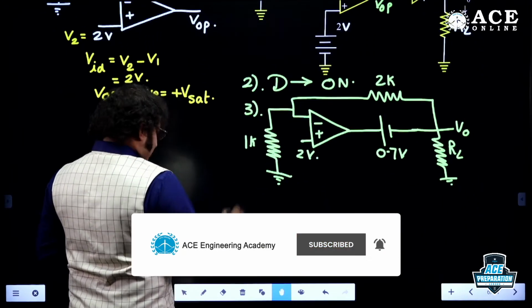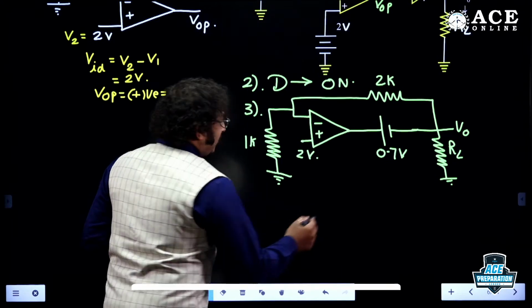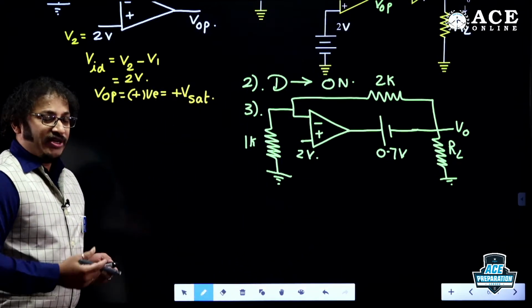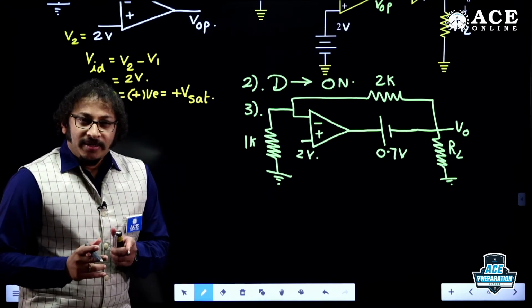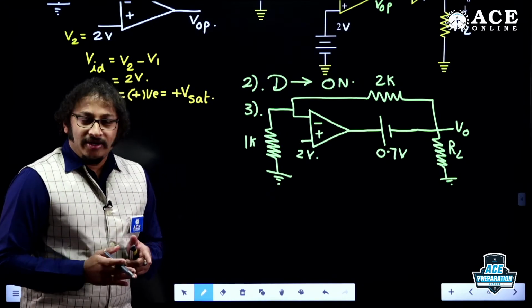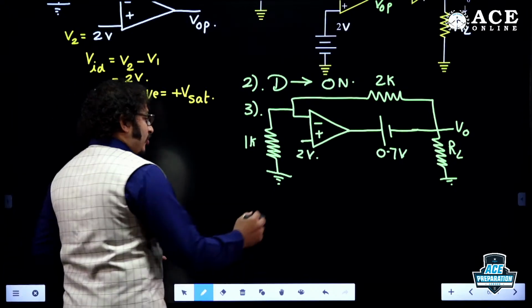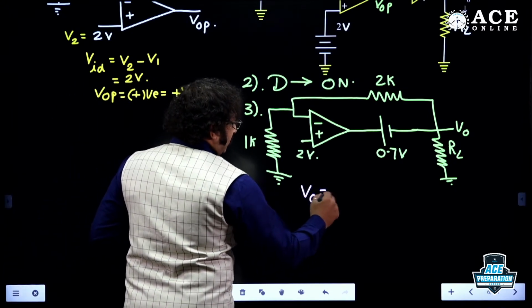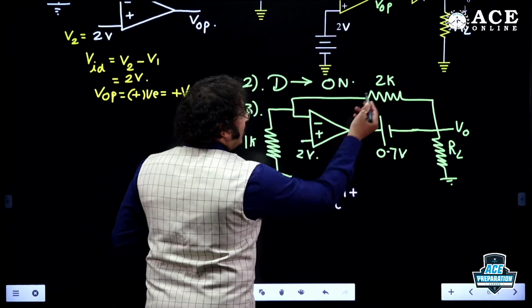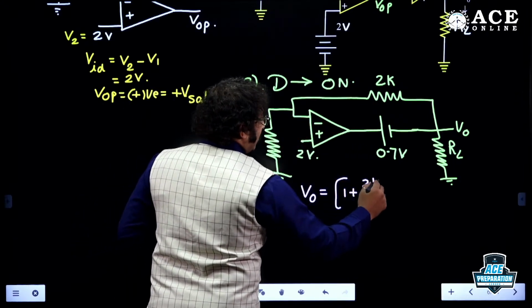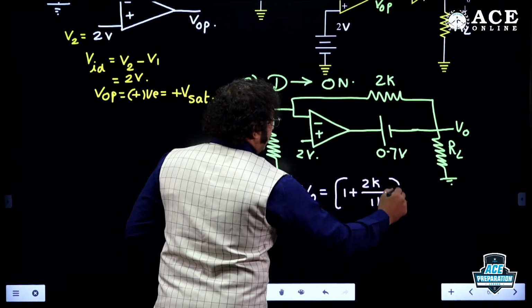My goodness, I think it is like a non-inverting op-amp. In the previous case, it was an inverting op-amp. Now it is simply a non-inverting op-amp. Ideal op-amp, negative feedback. Ideal op-amp, non-inverting. Therefore, it is very clear, directly we can go with this. For an ideal non-inverting op-amp, what is the output voltage, my dear students? 1 plus Rf by R. What is that? Rf by R into 2.